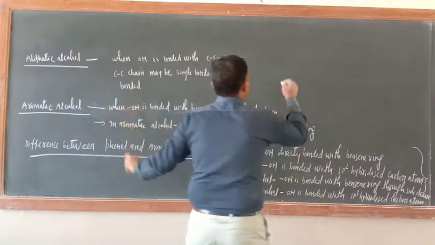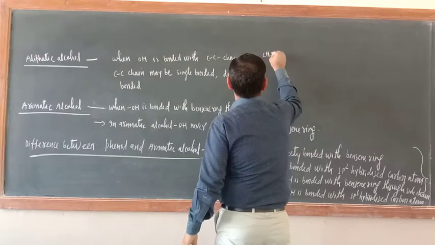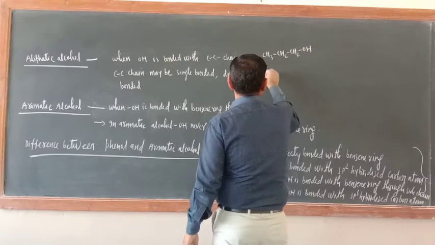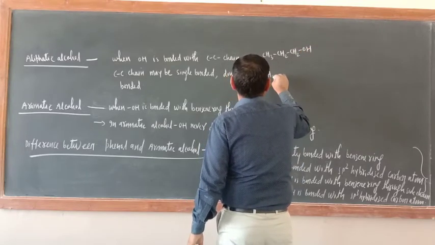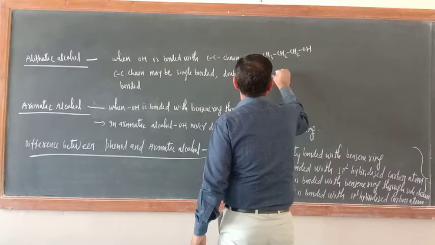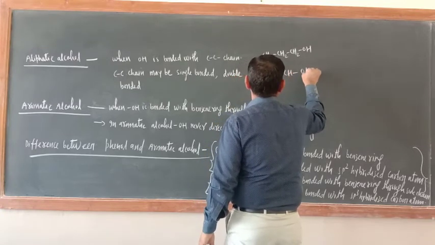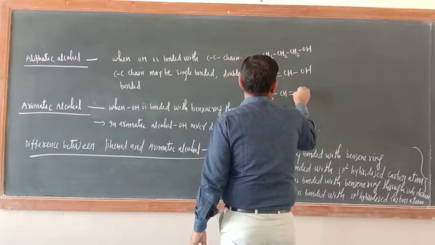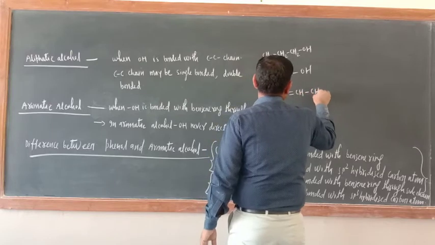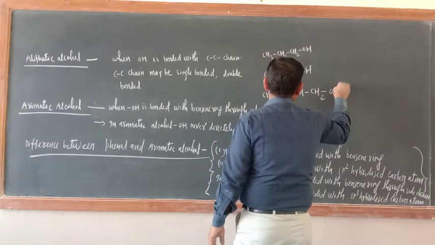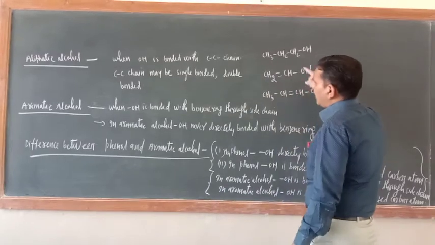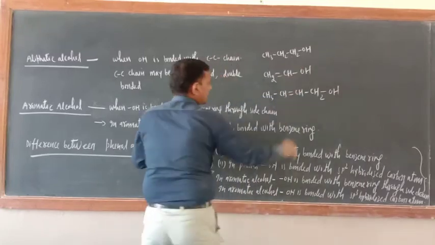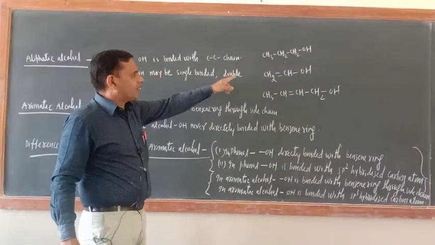Just see here: CH3CH2CH2OH, CH2=CHOH, and CH3CH=CHCH2OH. All are examples of aliphatic alcohol. There is a chain of carbon-carbon.